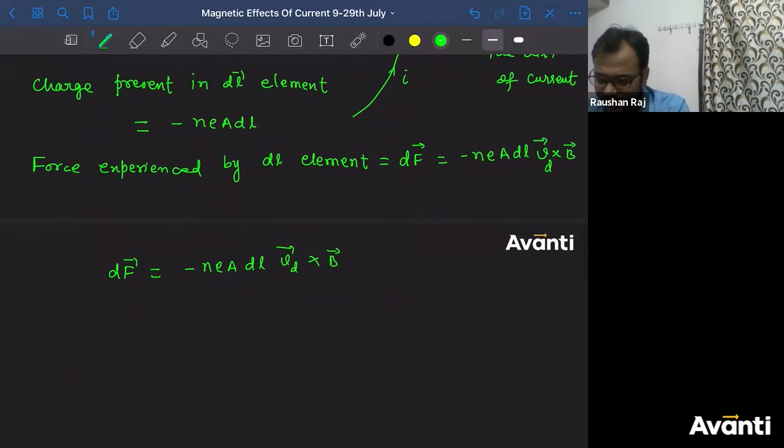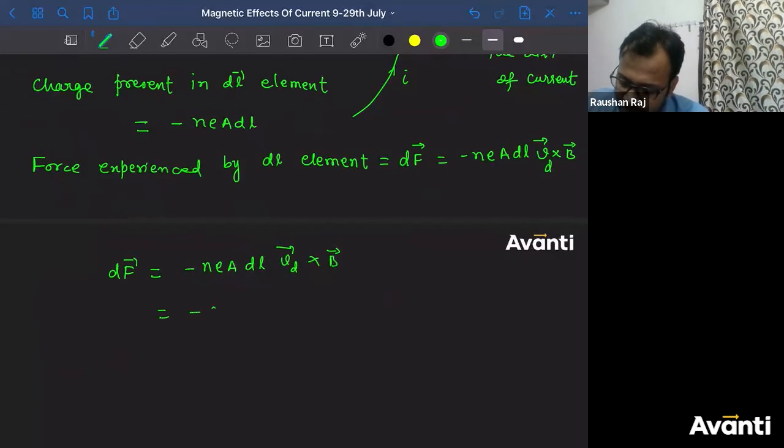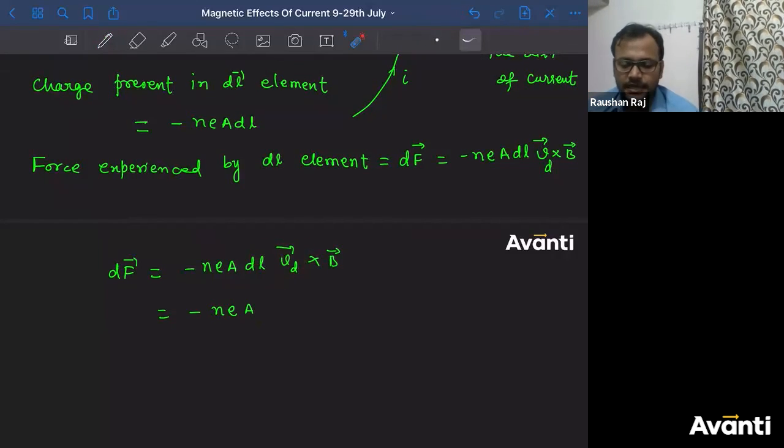Now see, if I simplify this, I'll use some kind of arrangement here. If I write minus NE into A, and give the direction of Vd in terms of dl, can I write the relation between the direction of Vd and dl like this?